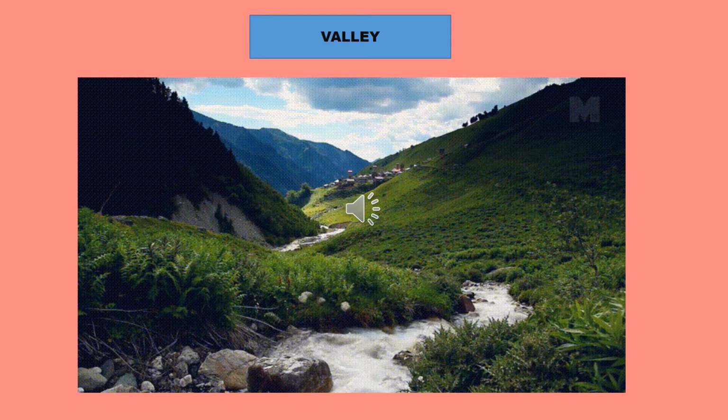Next we can call as valleys. A valley is the low lying land between two hills or mountains. Here please see, in the center we can see the water, right? These valleys are mainly formed by flowing water, river or glaciers. Glacier means ice. The best examples are the Kashmir Valley in Kashmir, and Kullu in Himachal Pradesh. These are a few examples for valleys.